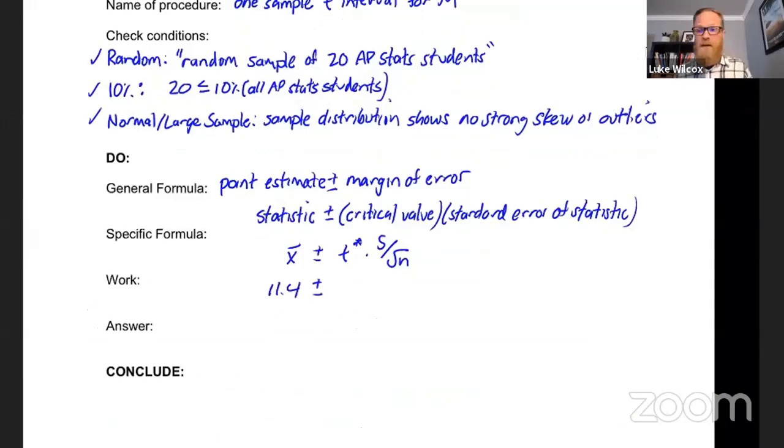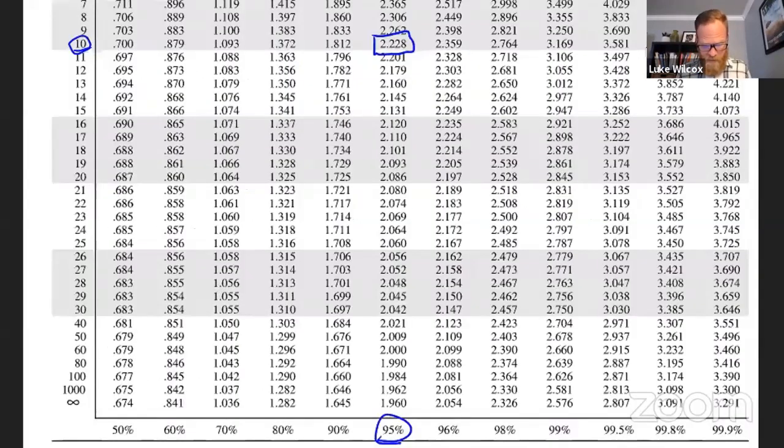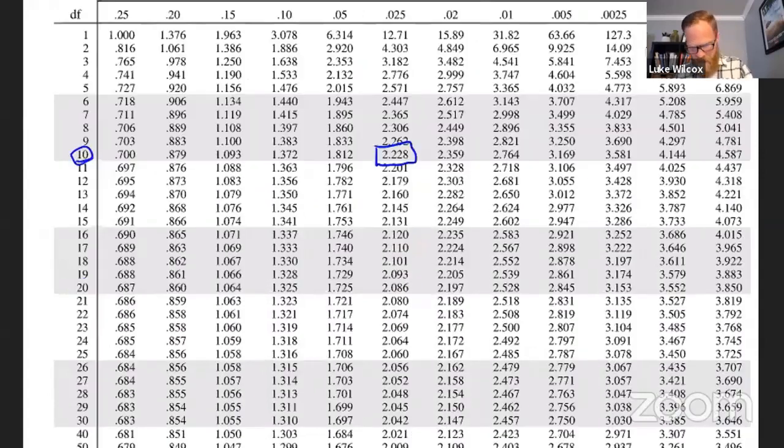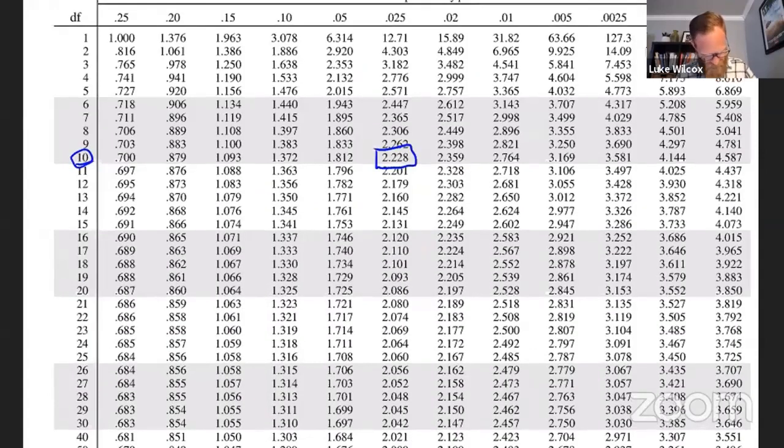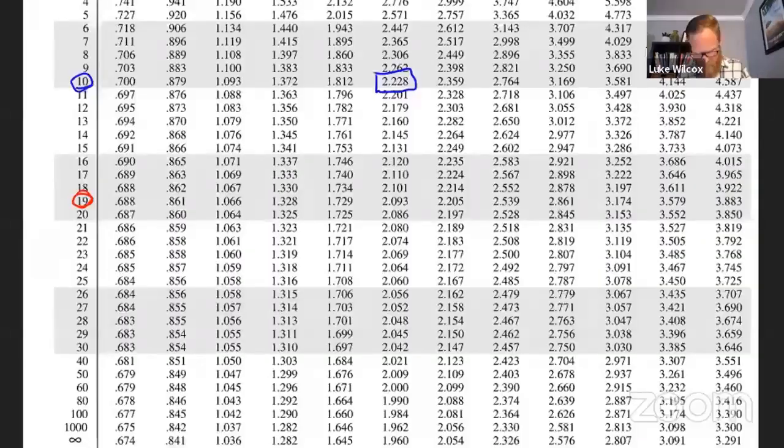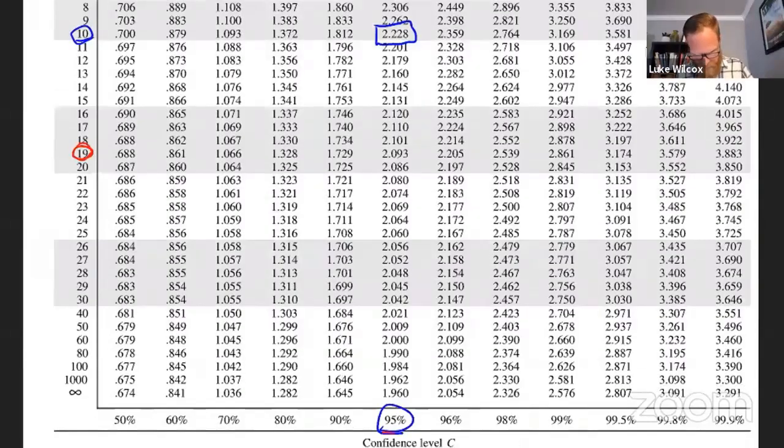Now, I do need my t* value here. And in order to get that, I need table B, and I need to know the degrees of freedom. And we said that the formula for the degrees of freedom is n minus 1. Our sample size here was 20, which means that our degrees of freedom is 19. So if I go back over to my table B here, and now I'm looking for degrees of freedom 19. And once again, I want 95%. So it seems to me that 2.093 is my t* critical value there. So let's go back and fill that in.